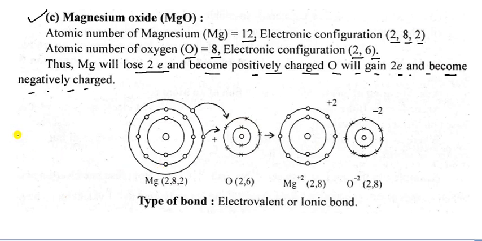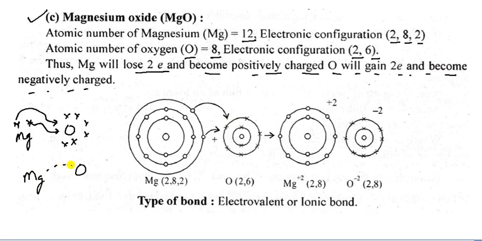And you can see here what will happen. Magnesium has 2 electrons and oxygen has only how many electrons? 1, 2, 3, 4, 5 and 6. So magnesium transfers the electrons and they form a bond like this, and that is the ionic bond. The ionic bond is shown with dotted lines, and here is +2 and here is -2. You can see in this structure, you can draw like this. So this is the electrovalent bond. So you have to write this is an ionic bond or electrovalent bond.